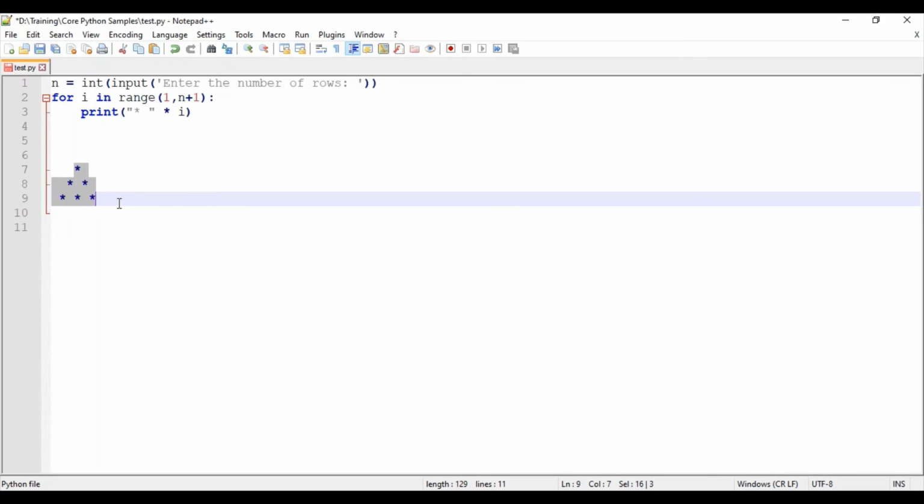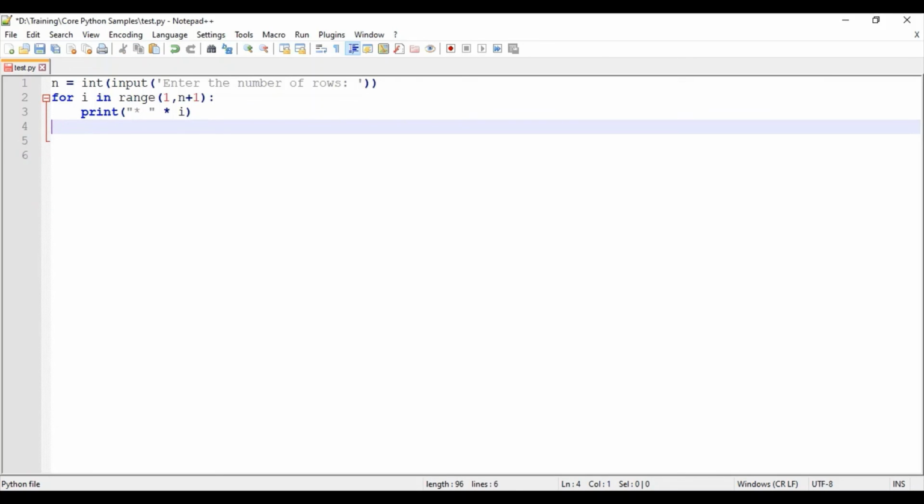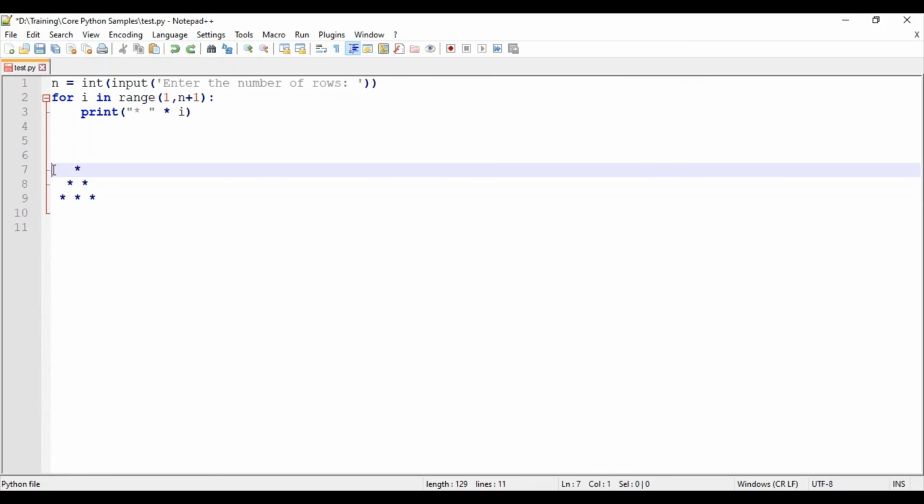So how I can get this, I will just show it. I'm not using a nested loop. This is somewhat an easier approach. So for i in range of 1 comma n plus 1. Okay, let me show the output. So this is the output. When the cursor is here, first we need to print these trailing spaces, that is, these empty spaces we need to print out.